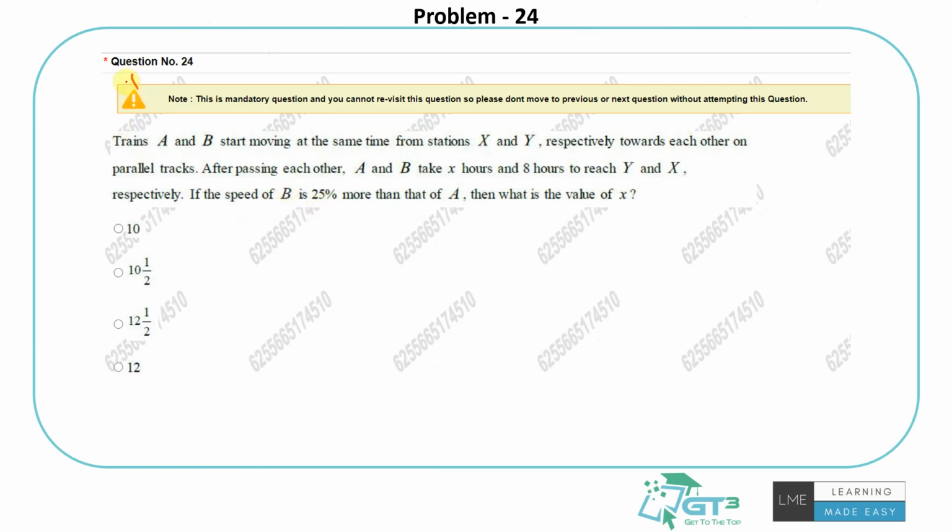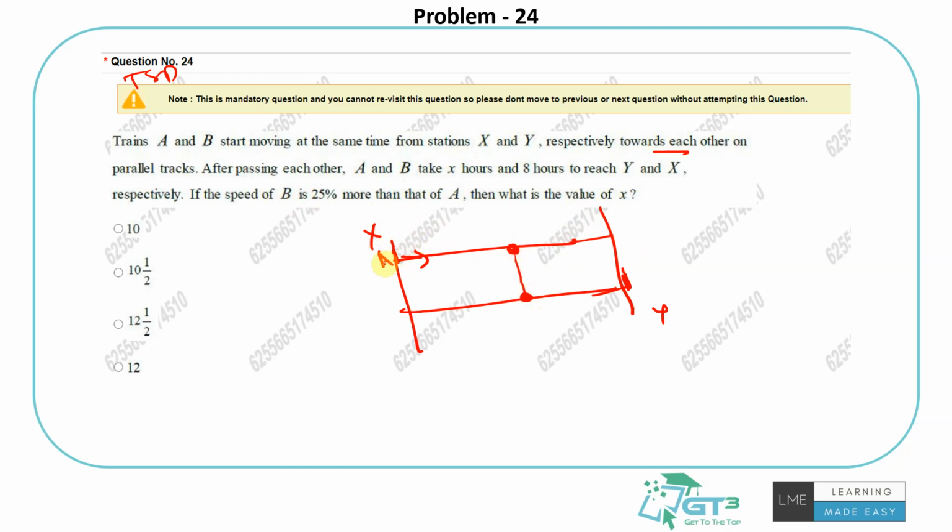So, a time, speed and distance question. Trains A and B start moving at the same time from stations X and Y respectively towards each other on parallel tracks. So let's assume this is station X and there is a station Y. There are two parallel tracks connecting them. The trains, train A and train B, are traveling towards each other. After passing each other, A and B take X hours and 8 hours to reach Y. So let's say they meet somewhere here, okay?